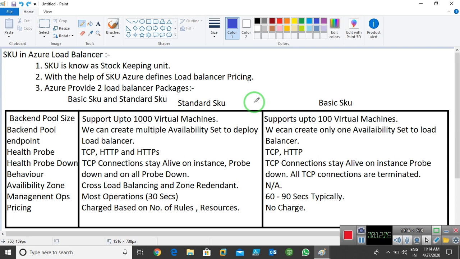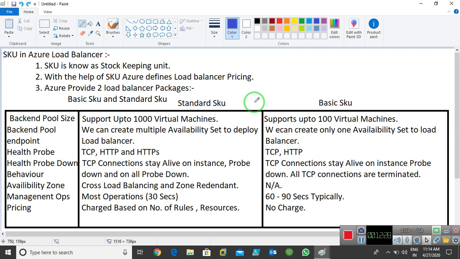Like in Windows servers, if I want to configure load balancing or high availability, we can create clusters. Same over there also, we can create availability sets. In one availability set, we can add multiple virtual machines, and we can apply the load balancer like this.